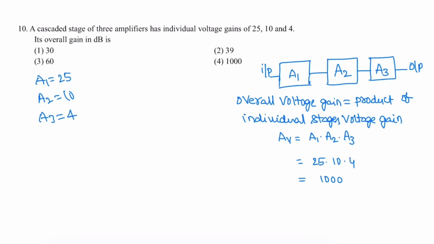So the gain in dB is 20 log of the voltage gain. 20 log 1000, that is 10 cube, so it is 60 dB.